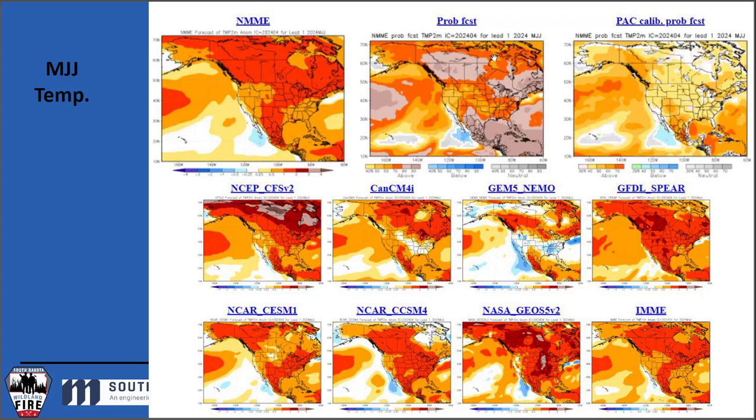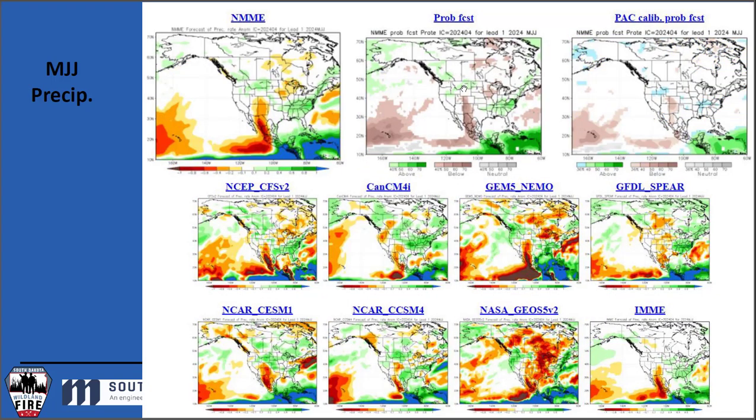This is the probabilistic forecast from the NMME, the North American Multi-Model Ensemble. This is showing us that there is high confidence amongst all of these weather models that we're going to see above average temperatures in the May, June, and July timeframe. If I flip over to precipitation, it's the same thing. Focus on the top middle chart.